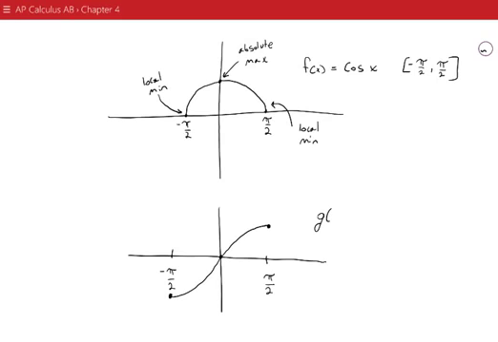So if our function is g of x equals sine of x, and our domain is again negative pi over 2 to pi over 2, then our function has an absolute max in this domain, which is 1, and it has an absolute minimum, which is negative 1.